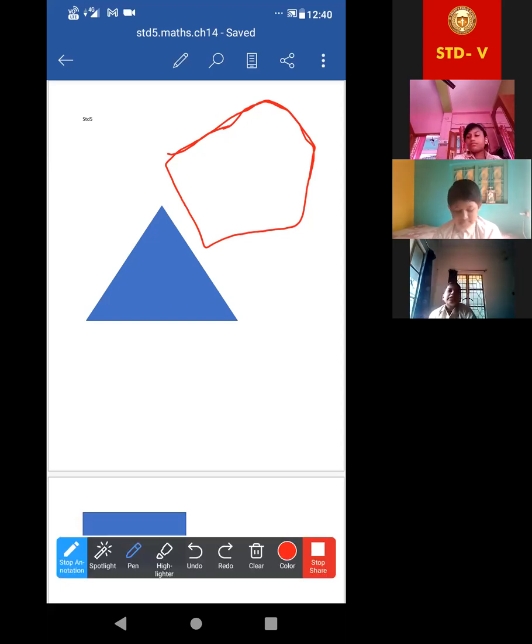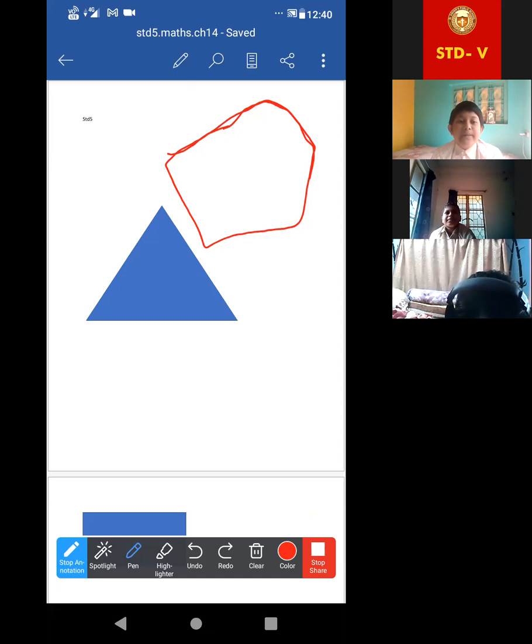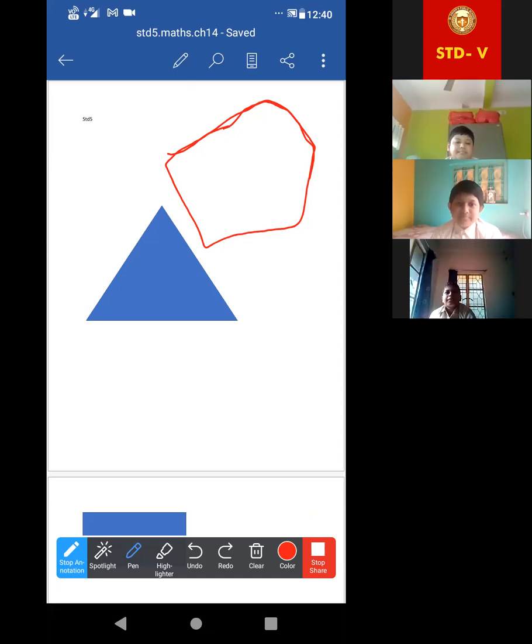Acha, so perimeter means, what is the meaning of perimeter? You have understood, yes or no? Yes, ma'am. Length of boundary. Its boundary. Okay. Suppose I am giving you one figure.